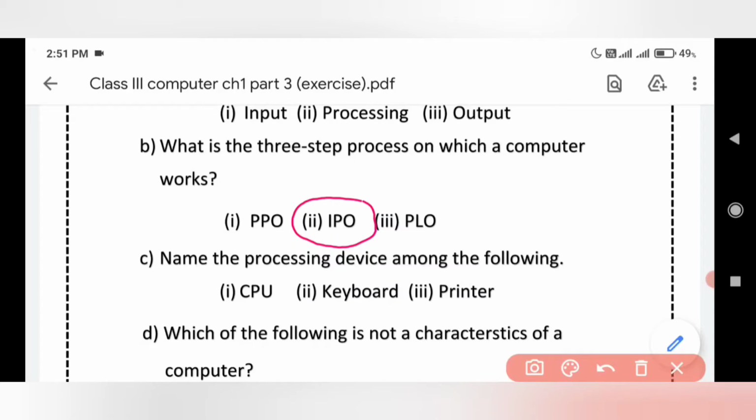Come to the third one. Name the processing device among the following. The options are CPU, keyboard, printer. I repeat, CPU, keyboard, printer. The correct answer is CPU, which stands for Central Processing Unit.